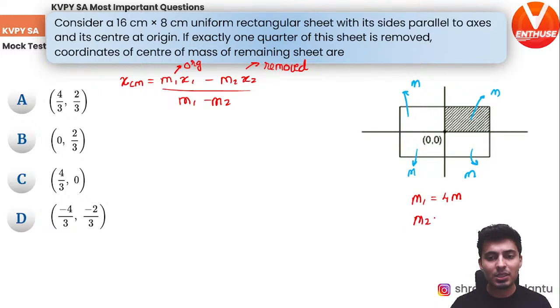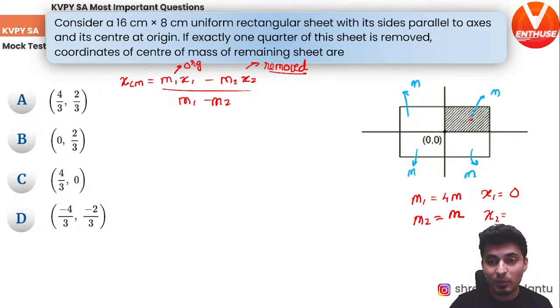Next, m2, the mass which has been removed, this shaded part is removed, so m2 will be just m. Fair enough? Great. Next thing, x1, center of mass of the entire thing, the x coordinate. If the entire big rectangle was there, center of mass will be at origin. Correct.